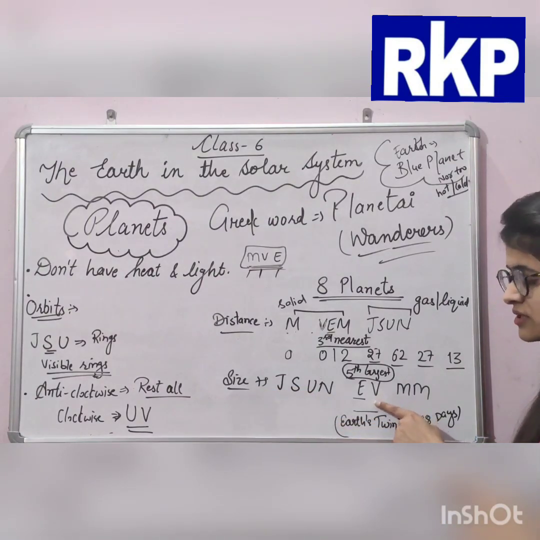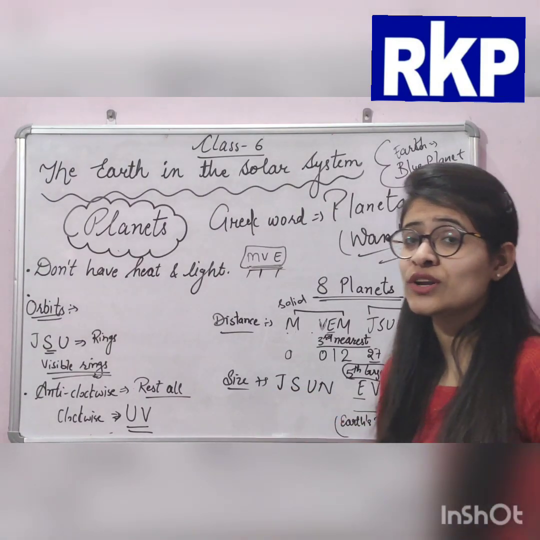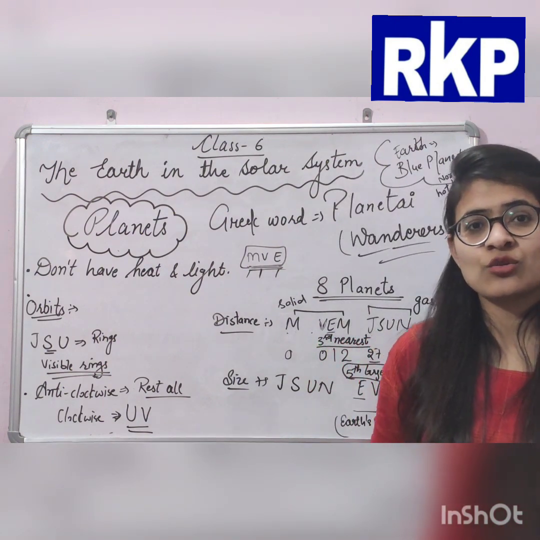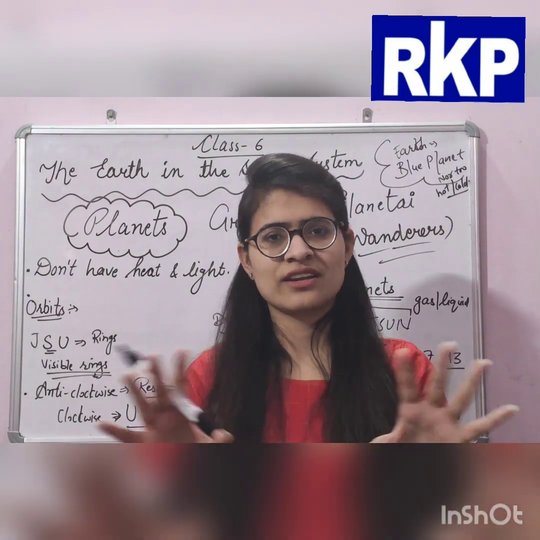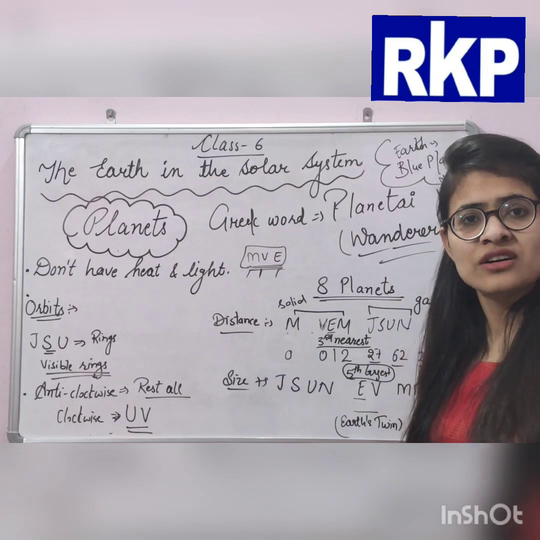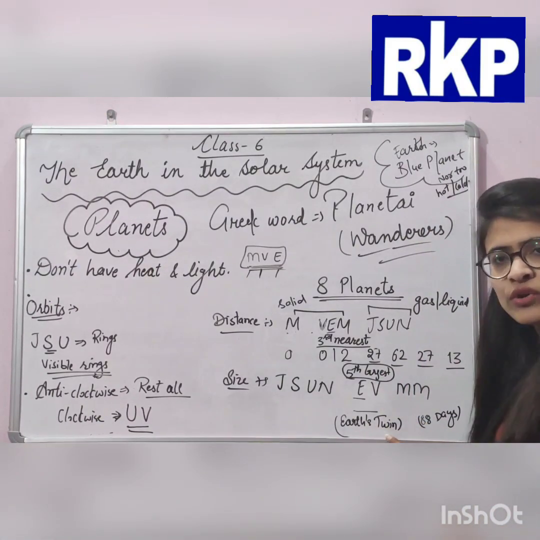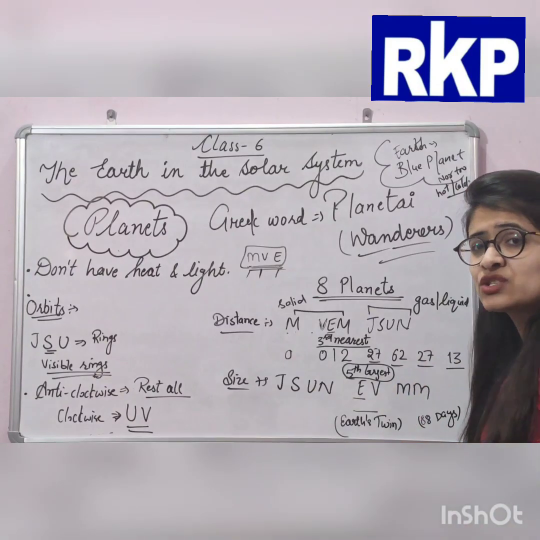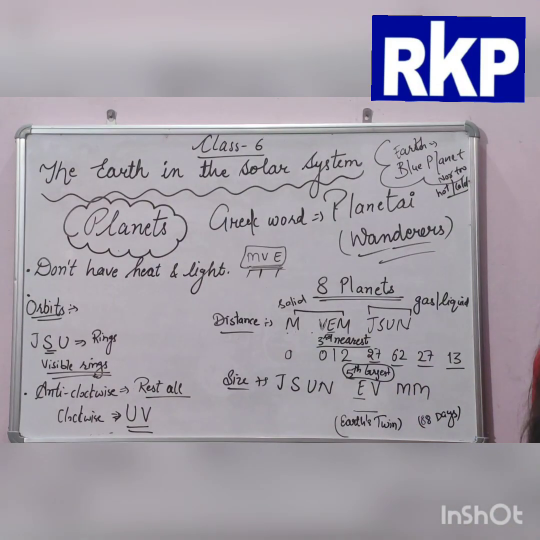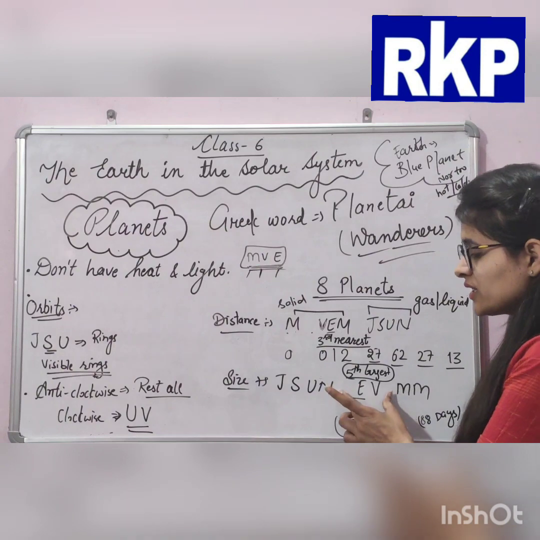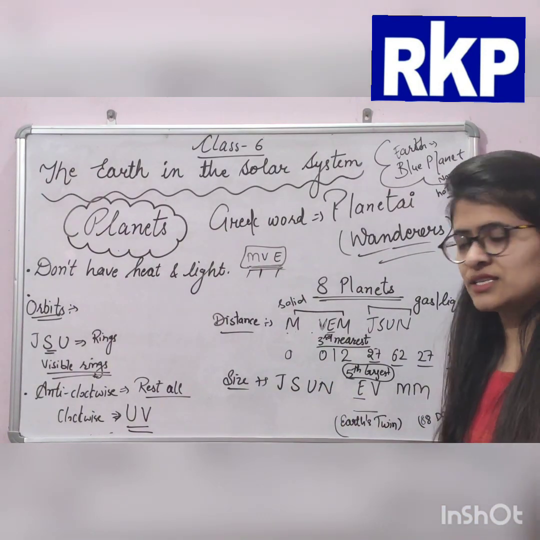Okay, then Venus. Earth and Venus are known as the twin sisters. They are known as the twin sisters because देखने में बिल्कुल same है. They appear same. Okay, that's why Venus is known as Earth's twin. Which planet is known as Earth's twin? That is Venus. Yes, very good. So Earth and Venus are known as the twin sisters.